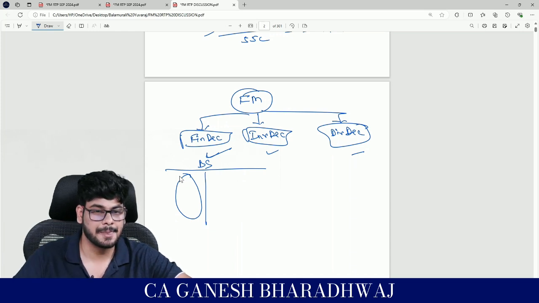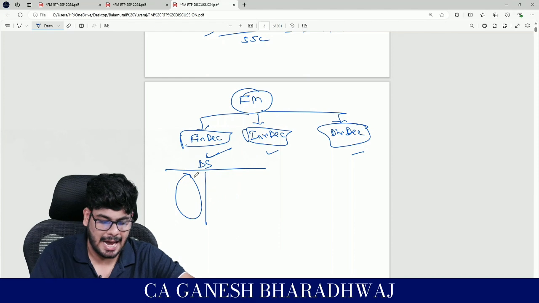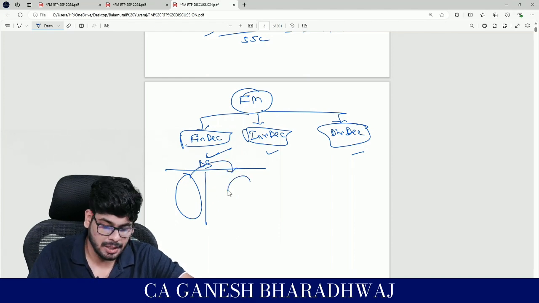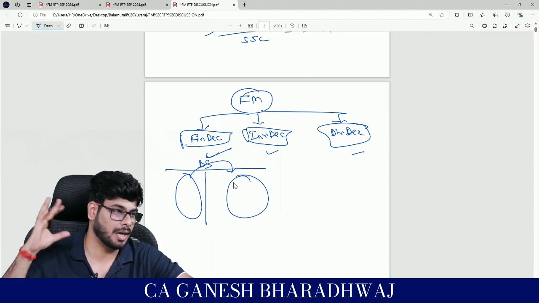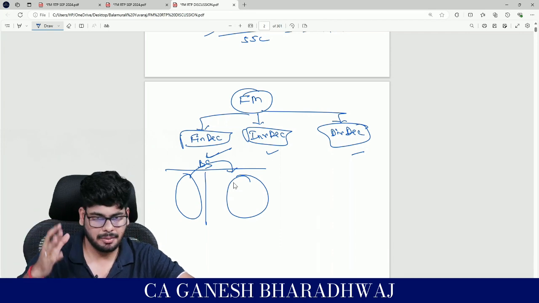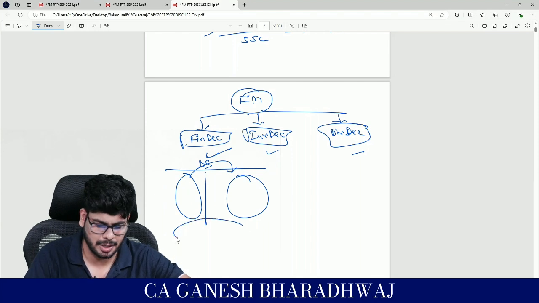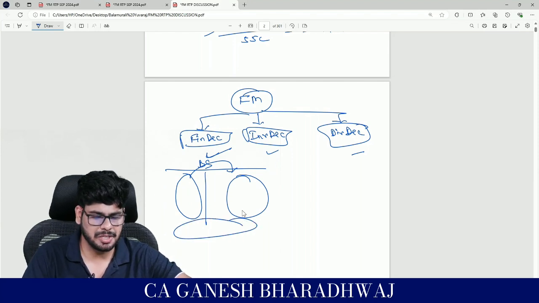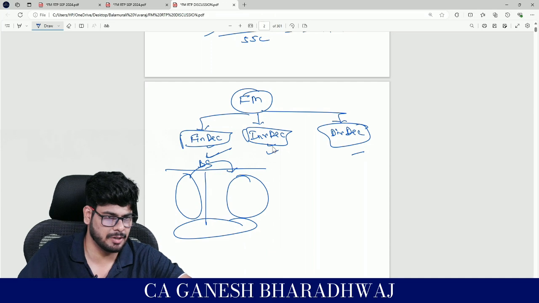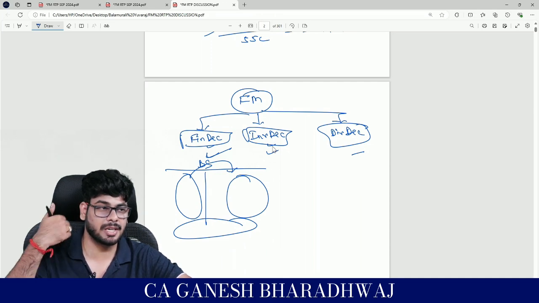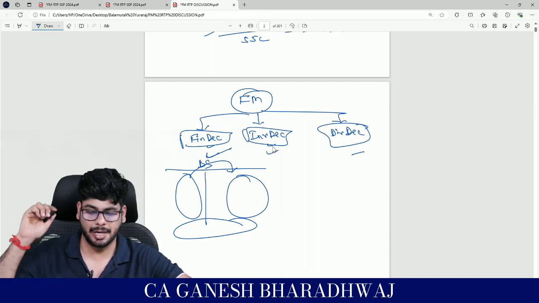financing decision category. Investment decision is basically, having raised the money, what are the right avenues where I need to park my money? Typically capital budgeting. The chapter itself is investment decisions, and to some extent you can say working capital management. Working capital management is a mix of both financing and investment decisions, because you need to list out the working capital requirement as well as the working capital funding.